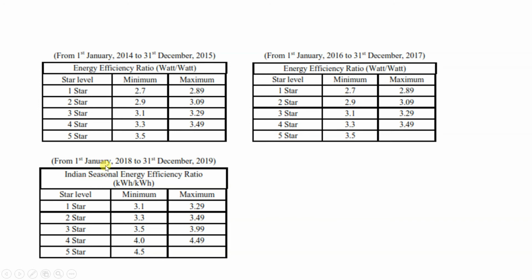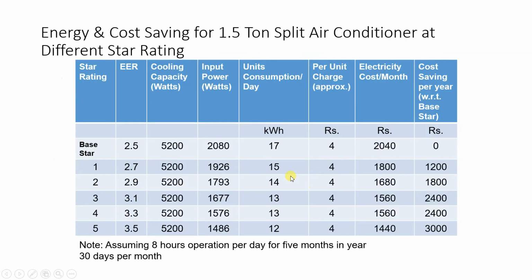ISEER was introduced afterwards. Previously it was EER only. From January 2014 to December 2015, it was EER only for inverter AC. Then from January 2016 to 31st December 2017 also it was EER, and ISEER was introduced from 1st January 2018 to 31st December 2019. Now also you will have some values. You can get them from the PDF file.